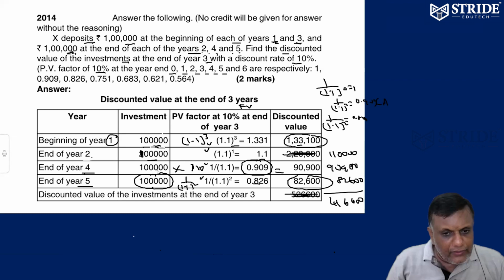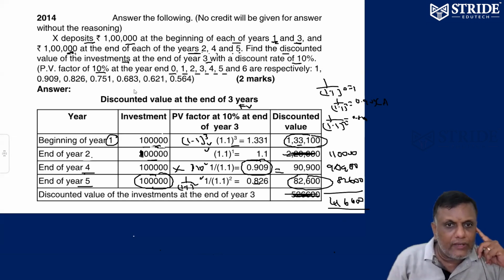End of year 4, you're going to invest 1 lakh. Can you come back to year 3? It becomes 1 by 1.1. Now, what is the end of 3rd year value? 90,900. End of 5th year, you're going to invest 1 lakh. Now, what is the value at the end of 3 years? 82,600. That's it. Can you add all the money? So your discount price is going to be 4,16,600. That's it. So there is a printing mistake, not 2 lakhs. Year 2 only is investing 1 lakh only. They put 2 lakhs. Sorry, it's incorrect.